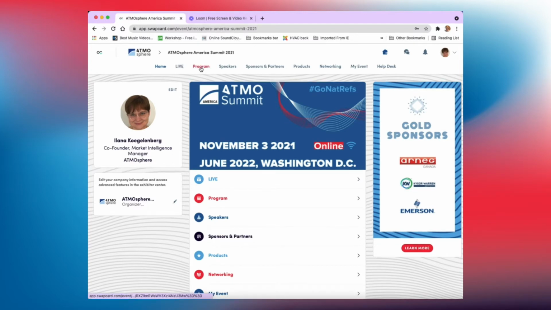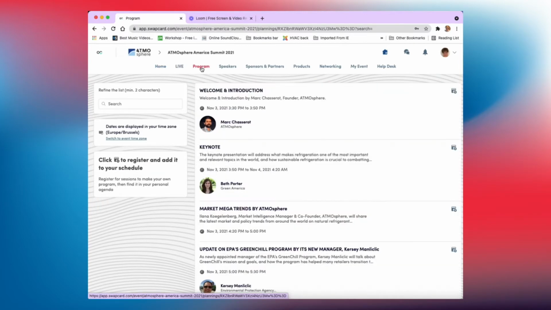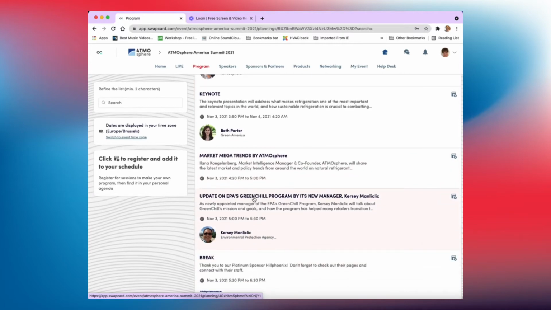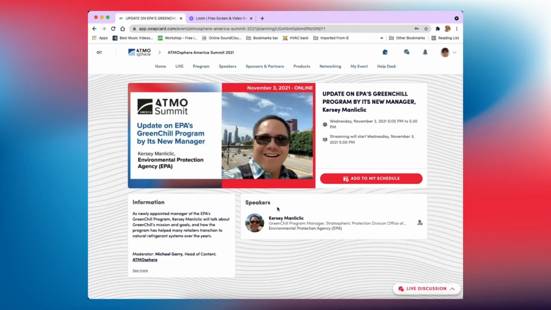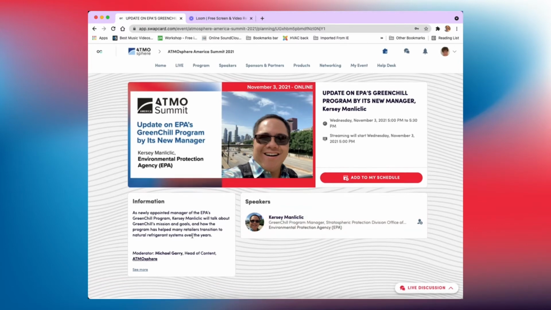But you can also go through to the program. This is nice: if you want to bookmark specific sessions that you can go back to later, or if you miss it, you can go there again. It'll be available on the platform even after the event. You can also click on a specific session and find out more information about it. You'll find out what the event's about, when it's happening, who the speaker is. You can click on them to find out more about them even, and what's happening.